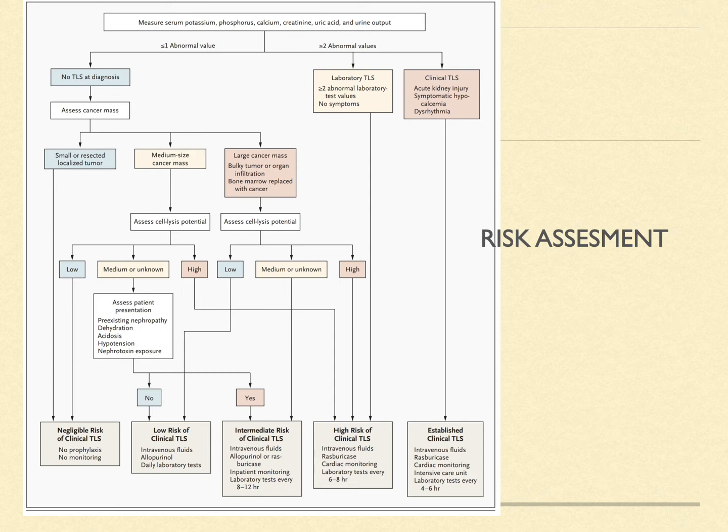If a medium-sized cancer mass is there, we have to assess for the cell lysis potential. If the cell lysis potential is low, again negligible risk. If medium cell lysis potential is there, we look out for the risk factors for the tumor lysis syndrome, as we have discussed earlier. If no risk factors are there, we treat it as low risk of clinical TLS. If risk factors are present, intermediate risk of clinical TLS. Here we observe that if low risk for TLS is there, IV fluids, allopurinol and laboratory tests are done every 24 hourly.